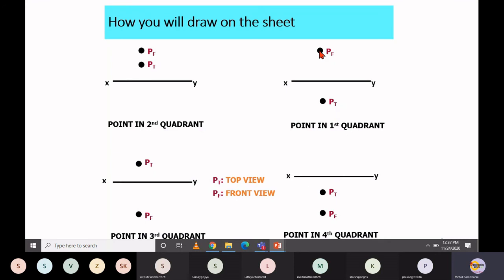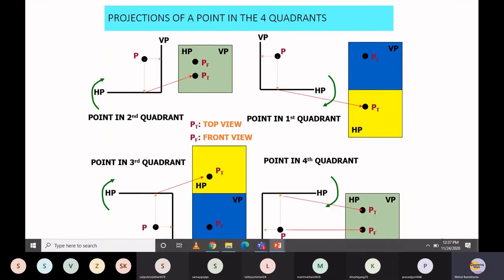In the similar fashion, where exactly is your top view? See, look at this diagram. The top view will appear on this horizontal plane, and when you rotate that horizontal plane, it will move below this XY line, right? But still, keep in mind, it is still aligned to this front view.